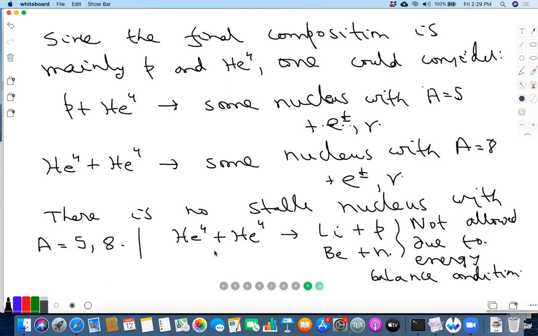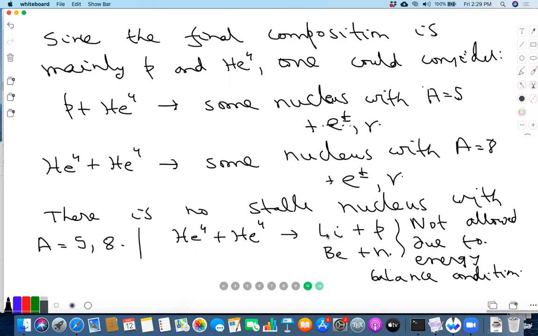So basically what happens is that the helium has a binding energy of about 28 MeV, right? So 2 helium 4 will have a total binding energy of 56 MeV. So that means that it's 56 MeV lower than the sum of the masses of the constituents. Whereas lithium binding energy is only about 39 MeV, right?